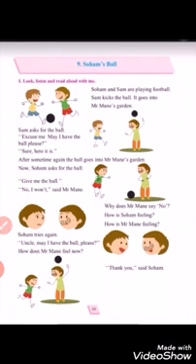Topic number 9, Soham's ball. Soham and Sam are playing football. Sam kicks the ball. It goes into Mr. Mani's garden. Sam asks for the ball. Excuse me, may I have the ball please? Sure, here it is. After some time, again the ball goes into Mr. Mani's garden. Now, Soham asks for the ball. Give me the ball. No, I won't, said Mr. Mani.